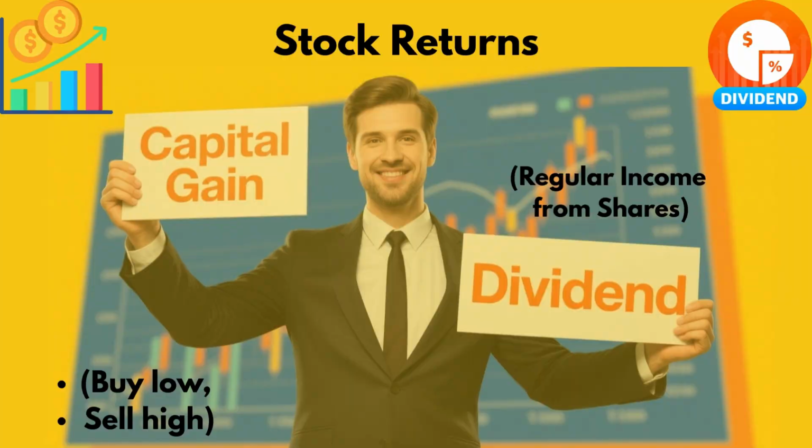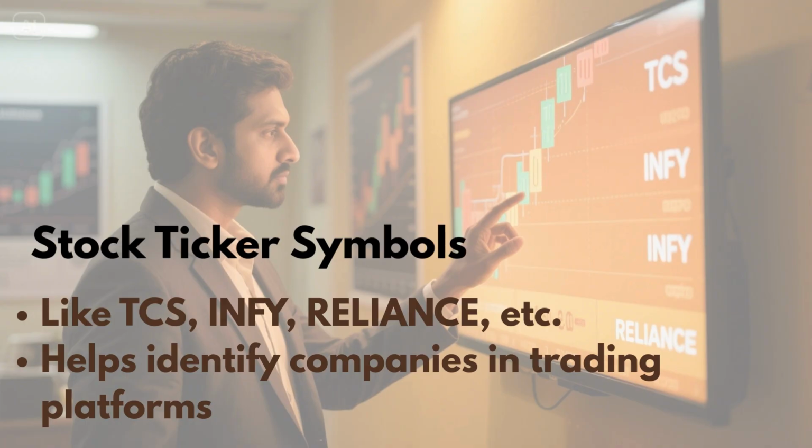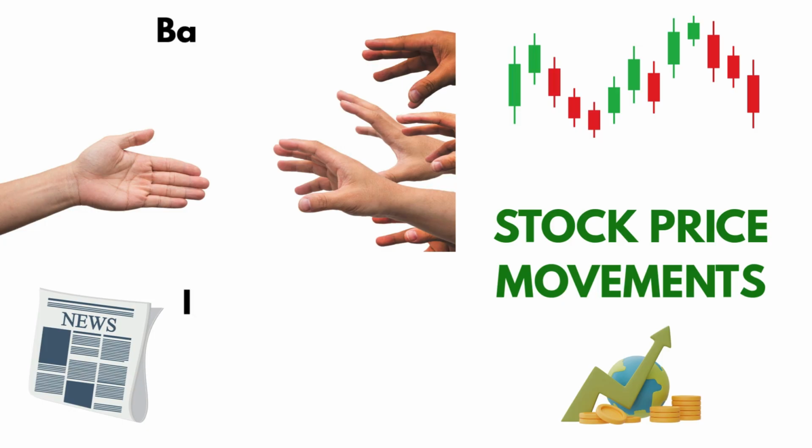Stock returns. You make money from stocks in two ways: capital gain and dividend. Capital gain is buy low and sell high. Dividend is a share of the company's profit. Stock ticker symbols. Every listed stock has a unique shortcut like TCS, INFY. These are called ticker symbols and are used to track them in apps.